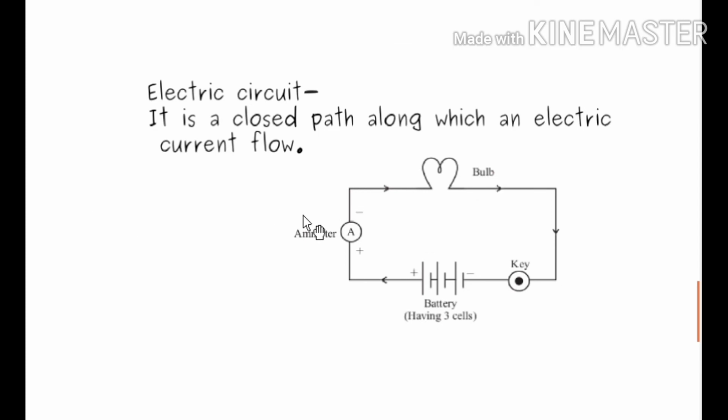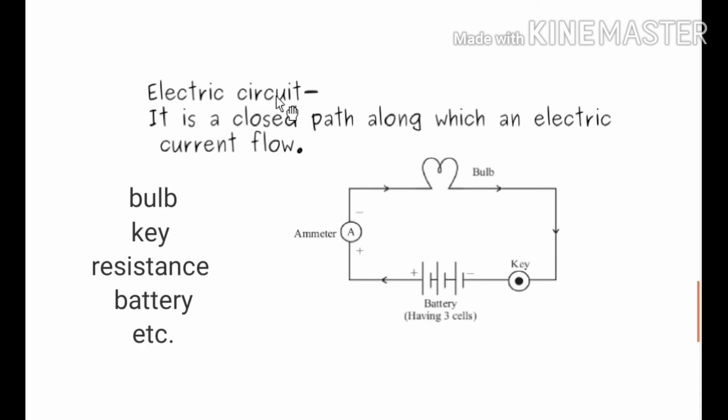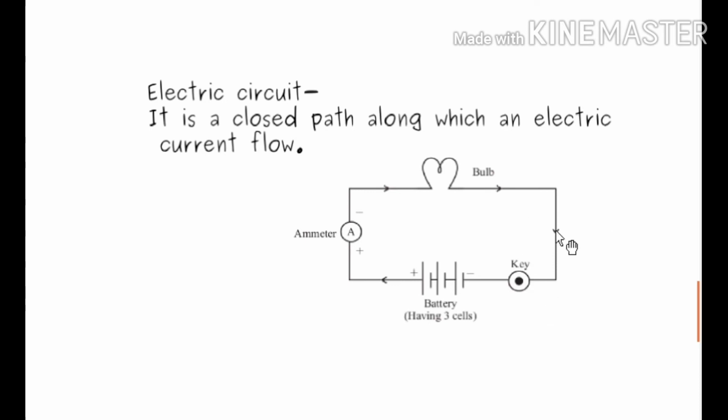This is done. Now let us move to electric circuit. We have electric current, and for the flowing of this current a certain path is required. That path is provided with the help of wires and some electrical elements like bulb, key, resistance, and many more.